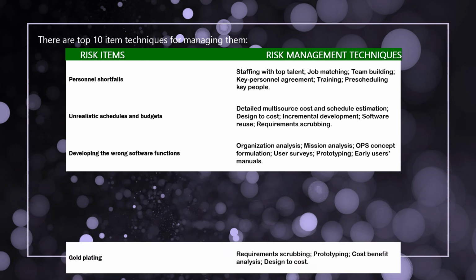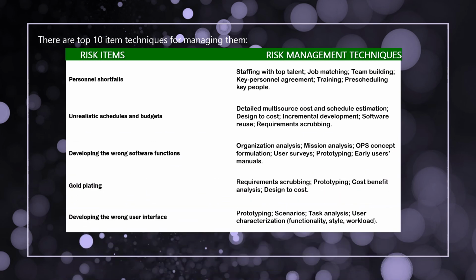So let us see the top 10 risk items and techniques for managing them. So what are the risk items? First one is personnel shortfalls, and the management techniques are top talent staff or job matching, team building, key personnel agreements, training, and pre-scheduling key people. This is the risk: sometimes we will have a shortage of talented staff. Second one is unrealistic schedule and budget.